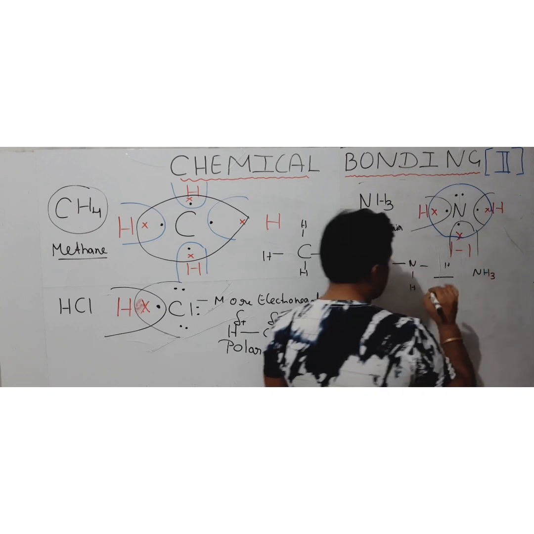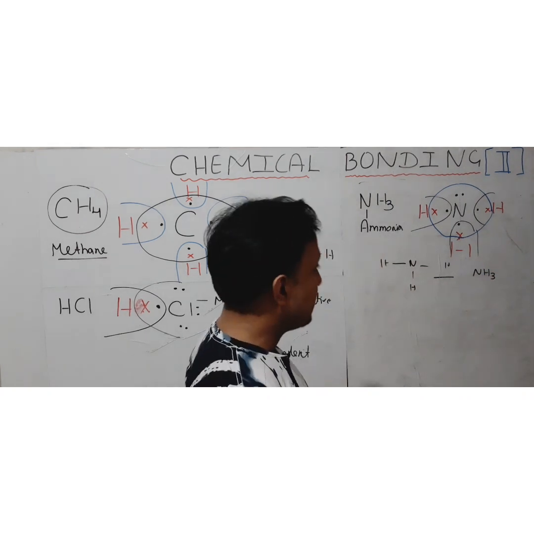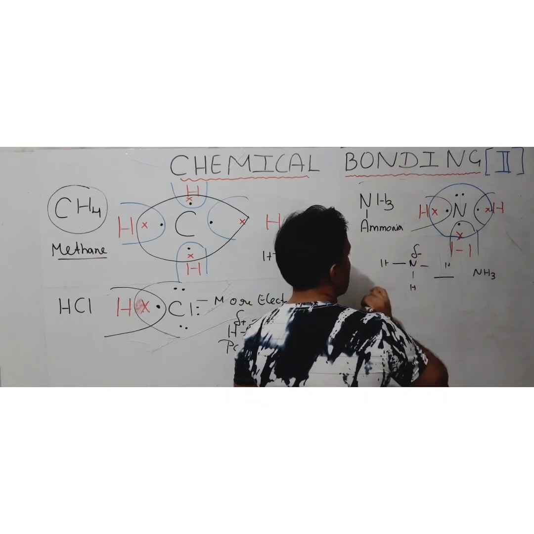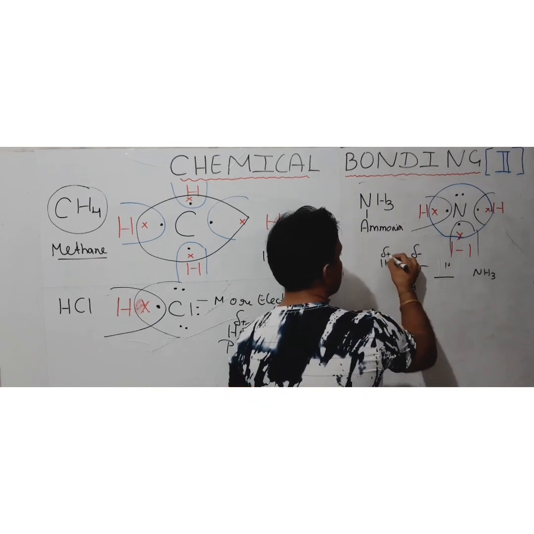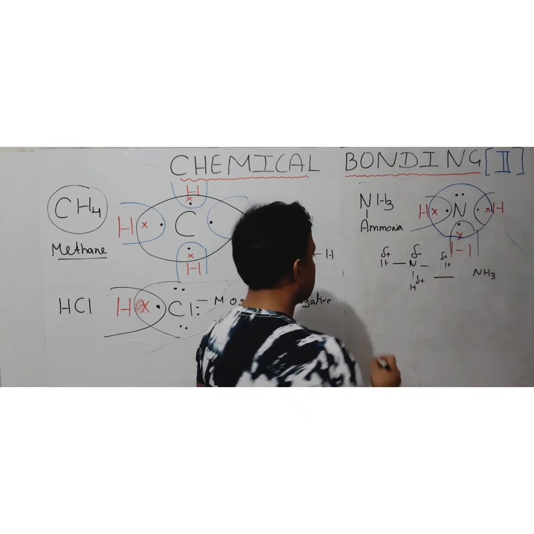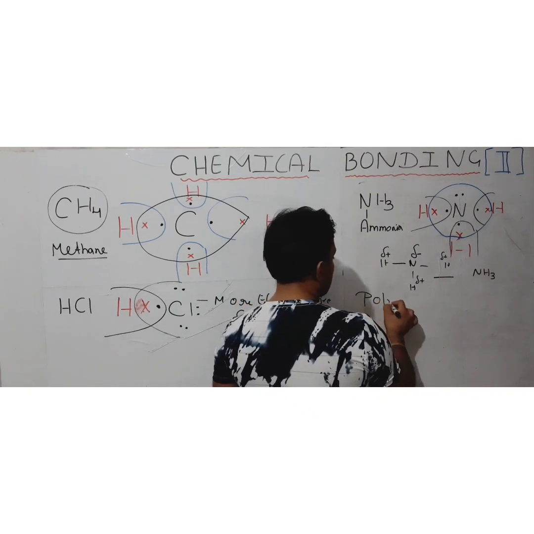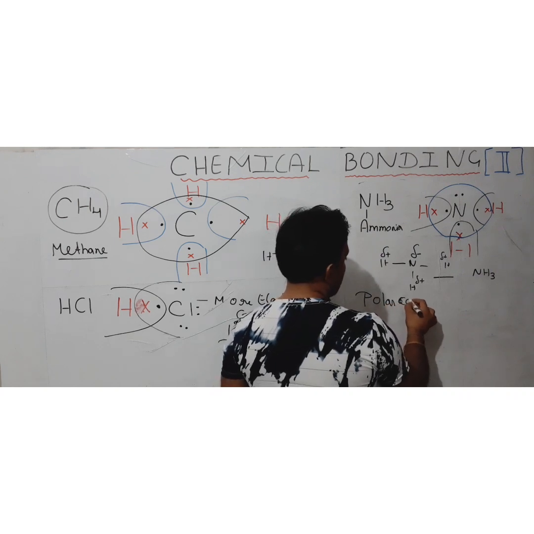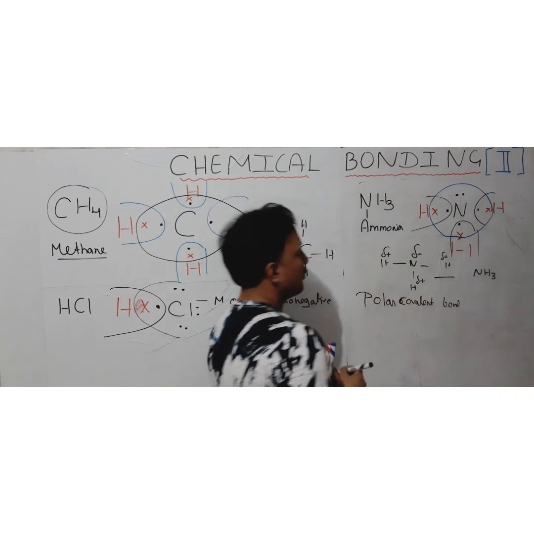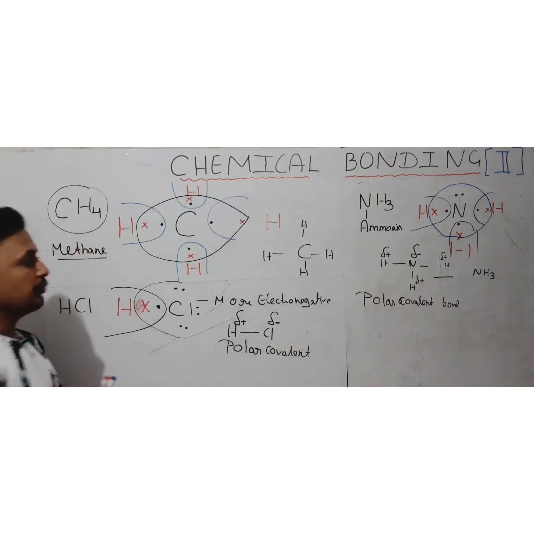Here again nitrogen is more electronegative as compared to hydrogen, so nitrogen will acquire a very small negative charge while hydrogen will acquire a very small positive charge. So this is another example of a polar covalent bond. That is how one more type of polar covalent bond is formed.